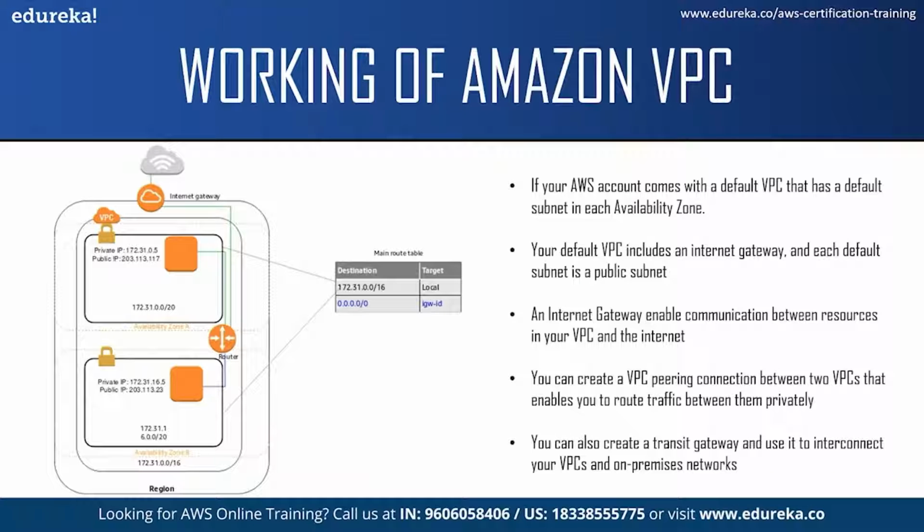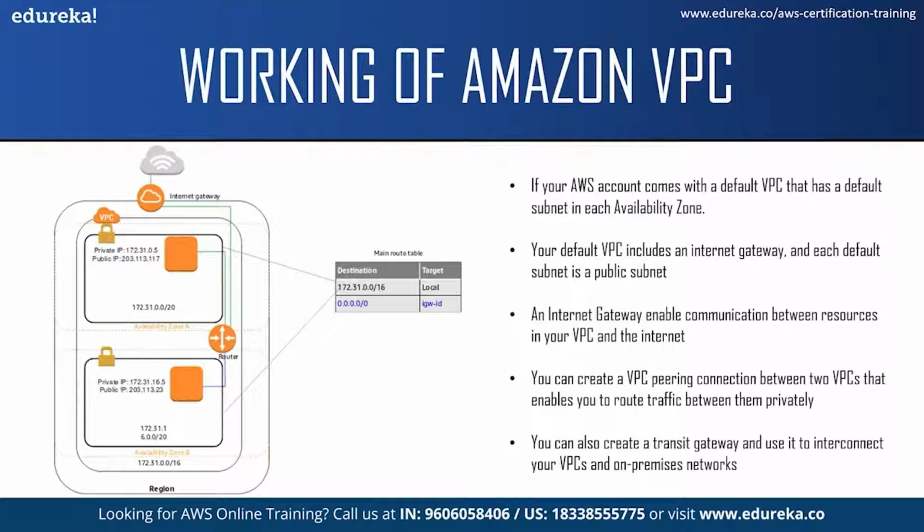Now if you launch your instance in a default VPC and do not specify a subnet where to launch your instance, the instance is automatically launched in your default subnet, which is a public subnet. You can also create your own VPC and configure it as you want. This is known as a non-default VPC.